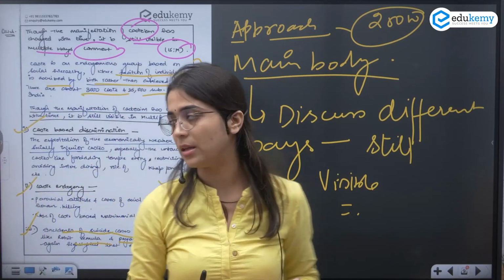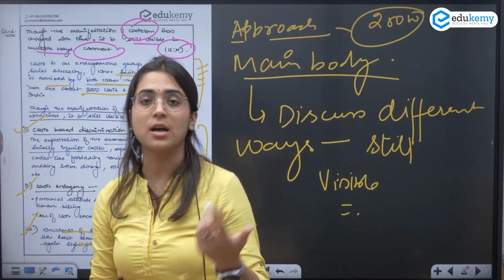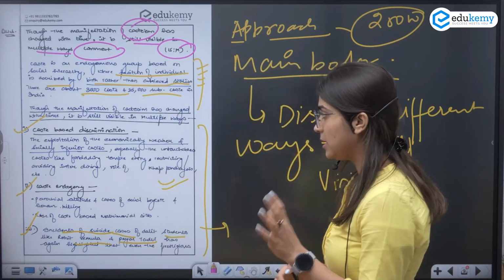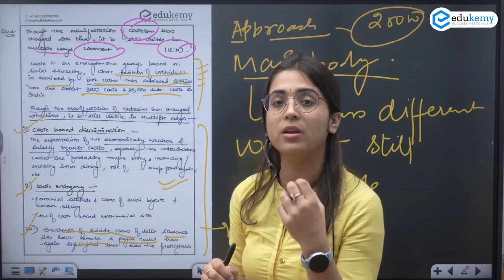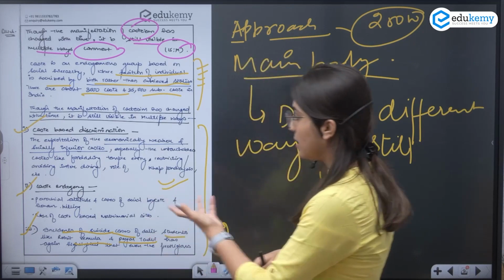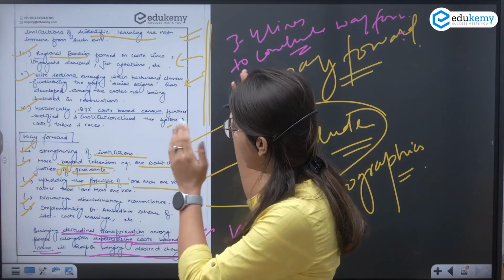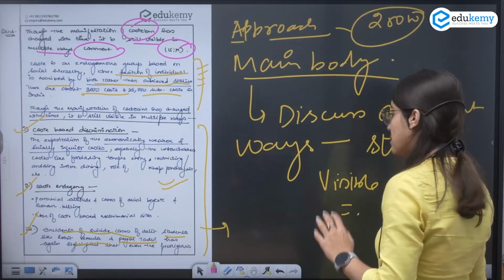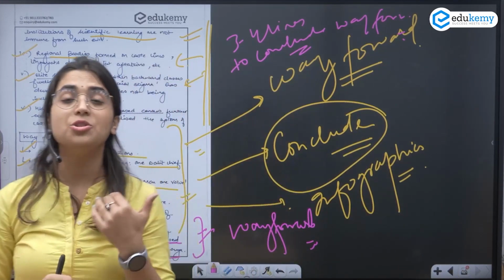We started with an introduction with the definition of the caste system and some facts. Then in the main body we discussed the visibility of the caste system in different areas, like caste endogamy, suicide cases and regional parties. In the last part, we mentioned the way forward.